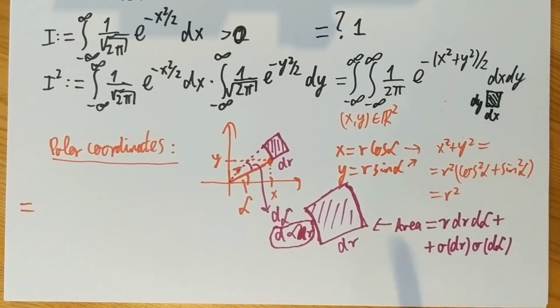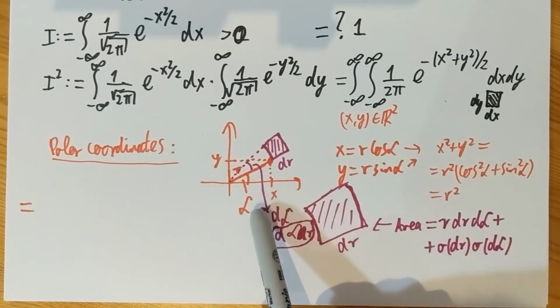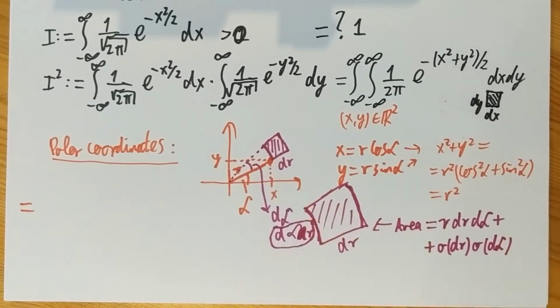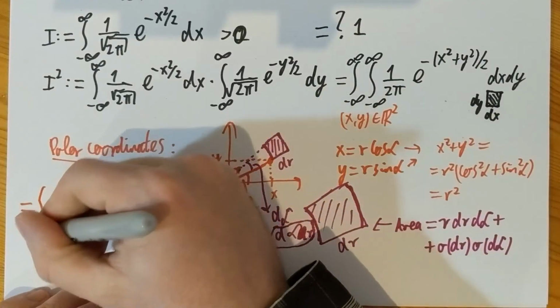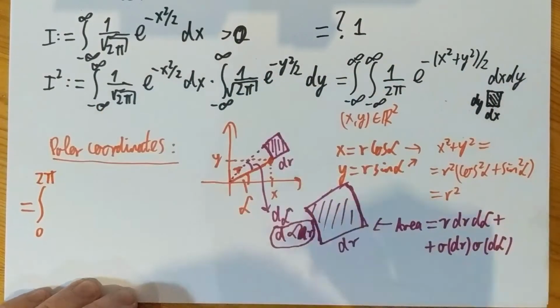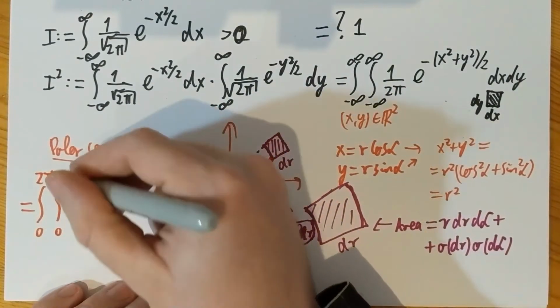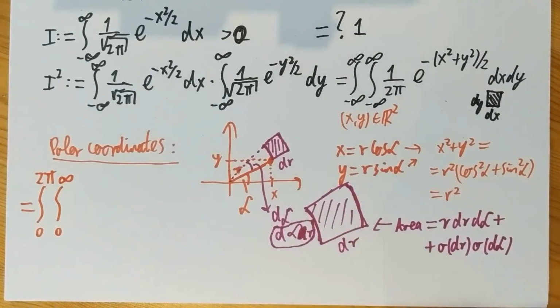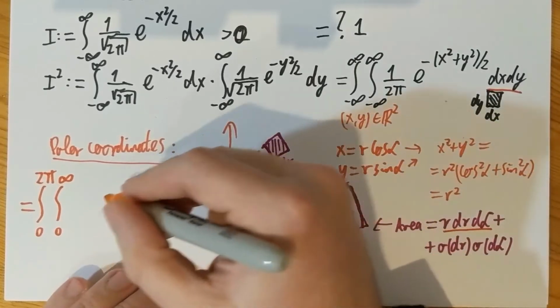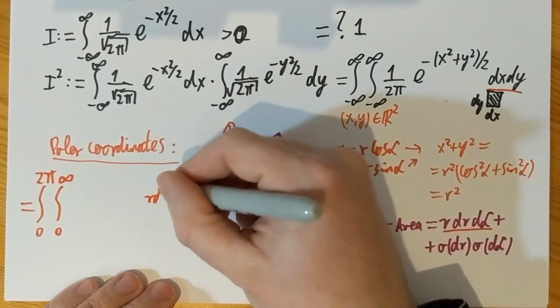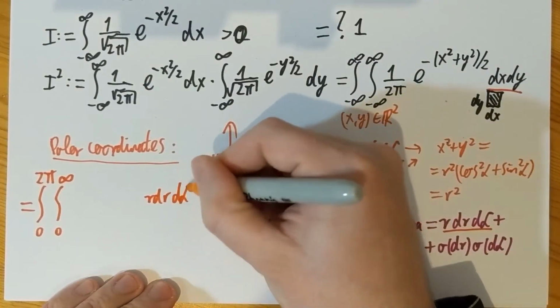All right, so let's then proceed with this integration. I still have to cover all of the plane, all of R squared. For polar coordinates, if I look at the angles and the distances, then I can go from 0 to 2 pi in the angle, and from 0 to infinity in the radius. So instead of dx dy, I'm going to write r d alpha.